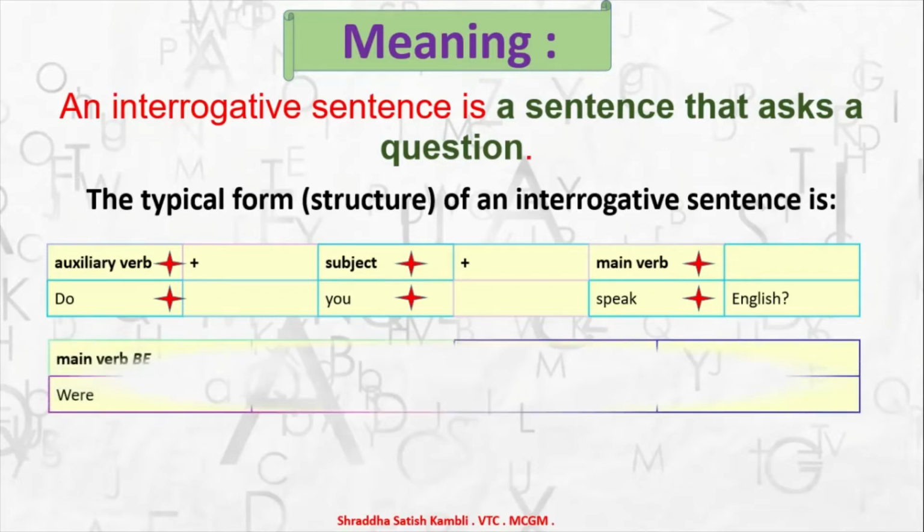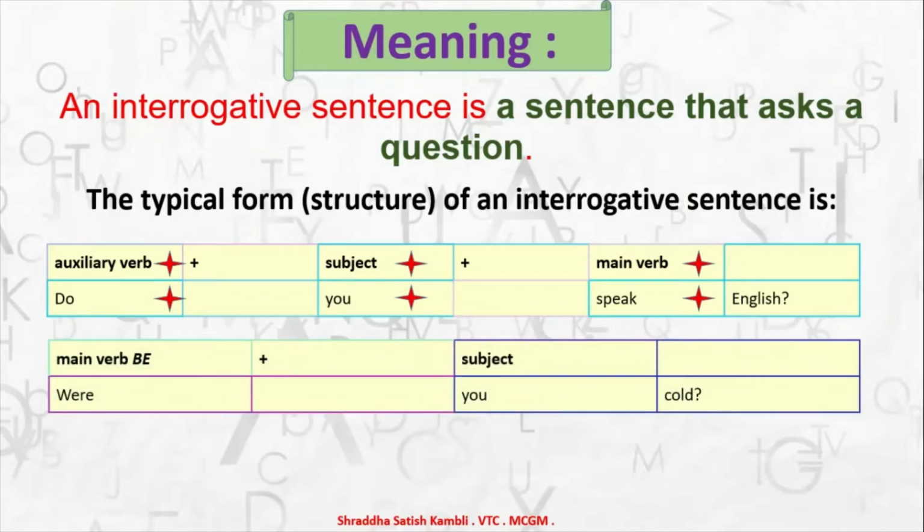Or else you can have this structure also. The main verb be, the form of the word be. So you have be, the main verb, and it will be asked as were. Then you have the subject, you, and then you have the object also: is cold. So, were you cold is another form of an interrogative sentence where you have just the main verb in the form of be and the subject.